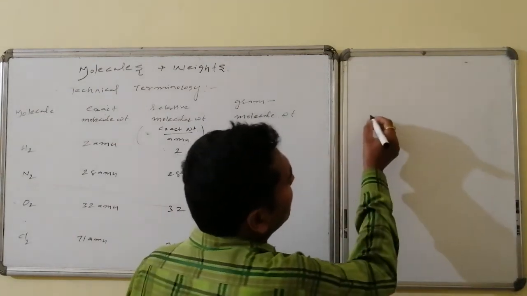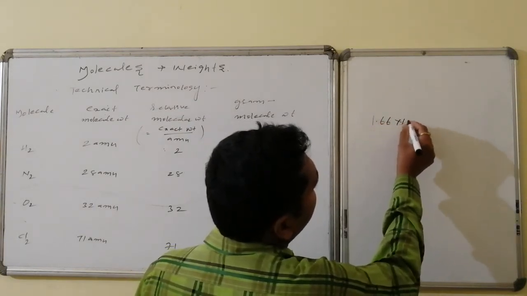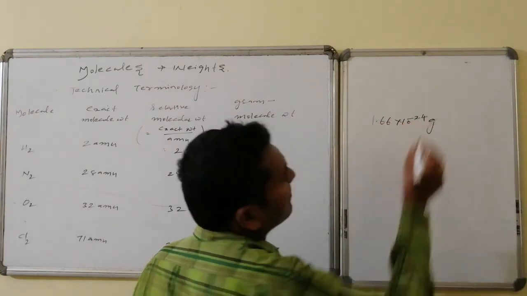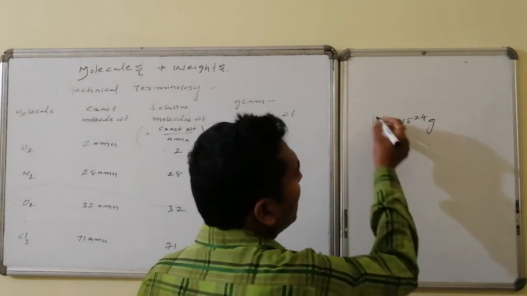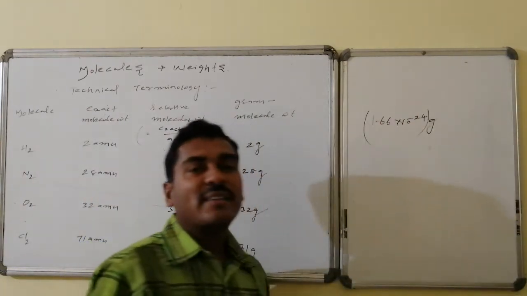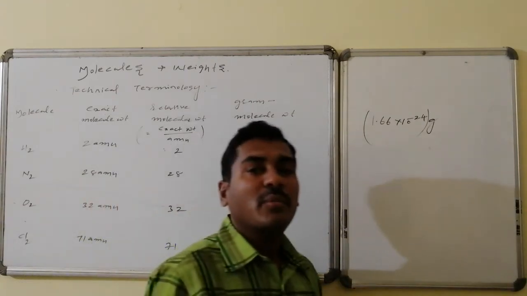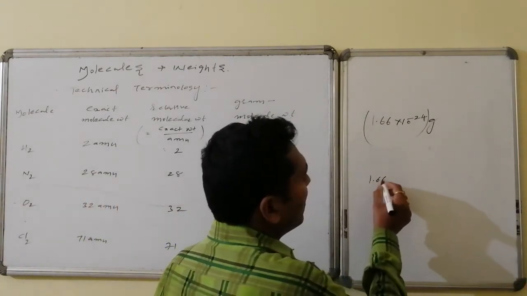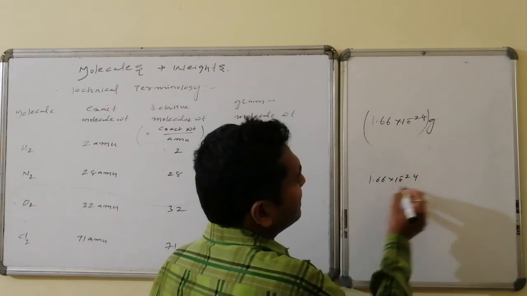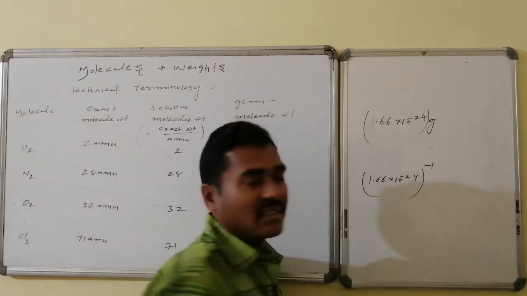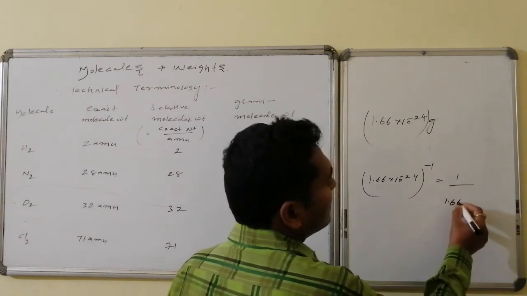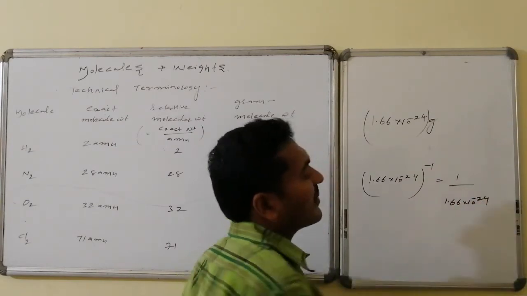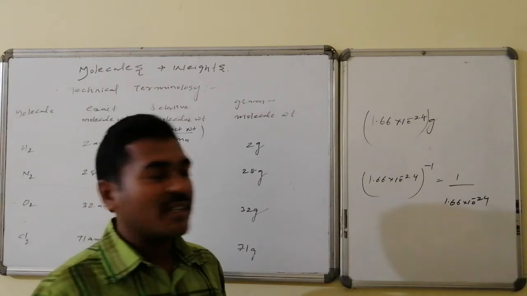That is, AMU is equal to 1.66 into 10 raised to minus 24 grams, and the gram coefficient is 1.66 into 10 raised to minus 24. The reciprocal of this becomes 1 by 1.66 into 10 raised to minus 24.